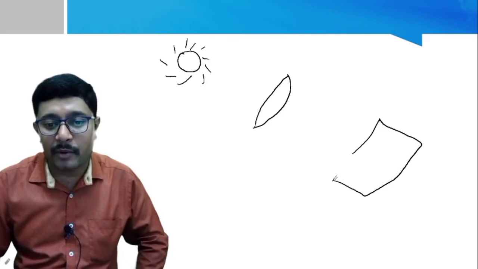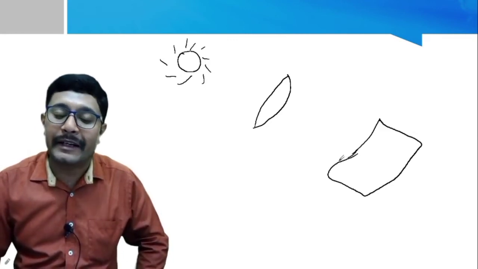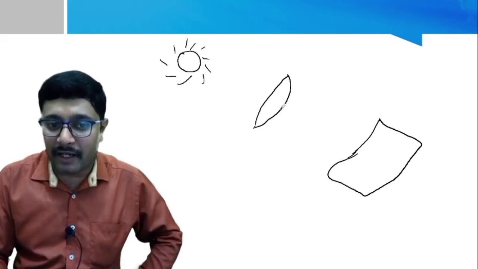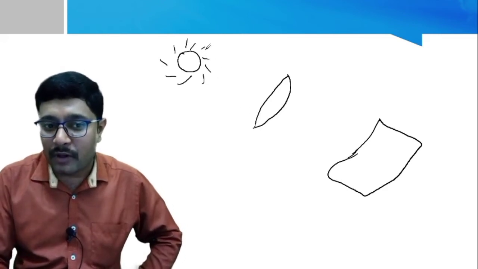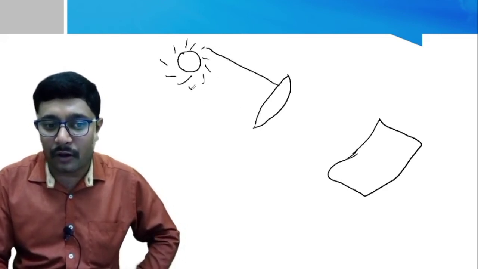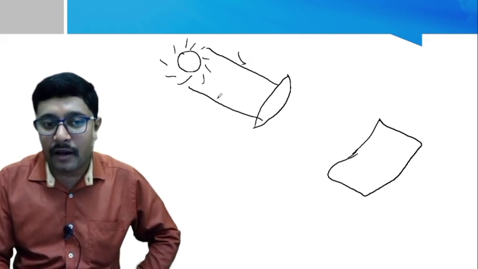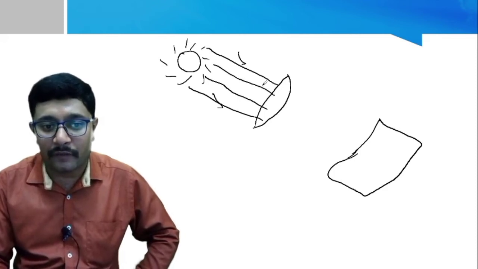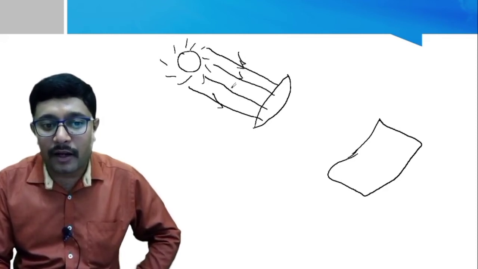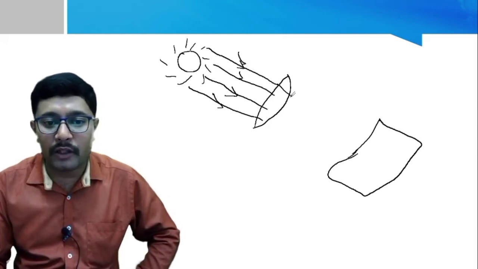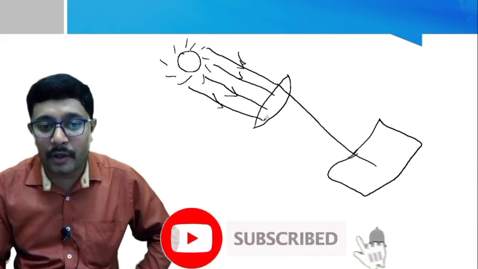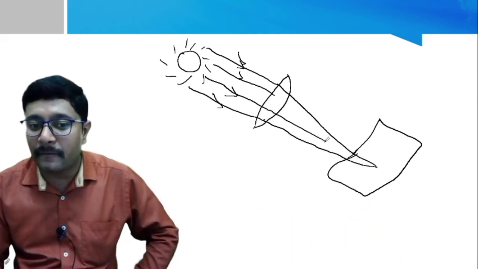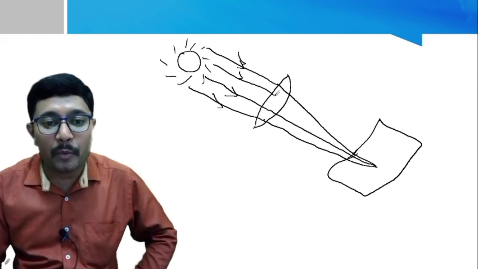I think you can remember this activity which you did in your childhood. If it is a magnifying glass, that is a convex lens, the light rays fall on the lens, and whenever they fall on the lens, which property will they show? They will show converging property, and all the light rays get converged to a point. That means we have to focus the light ray in such a way that we get a sharp point on the screen.